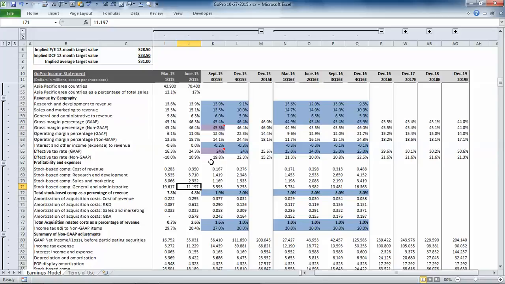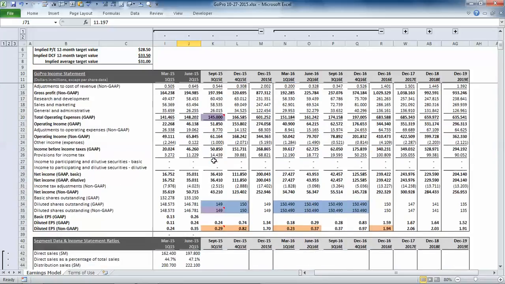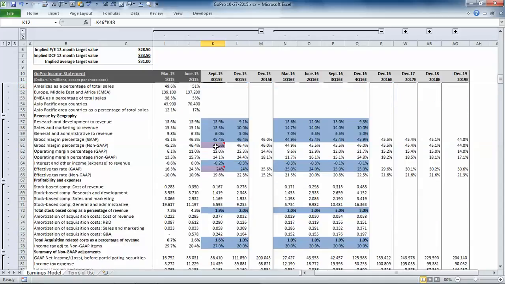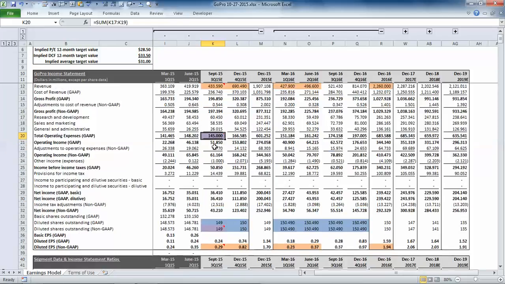Now, if we turn to the consensus estimates heading into Wednesday's release, revenue is expected to be $434 million, which represents the low end of management's guidance. If we take the conservative view and assume that gross margin is 45.5%, the low end of management's guidance, and operating expenses come in at the high end of management's guidance at $145 million, with the growth driven by R&D. And then we can assume that the taxes and the share count are in line with guidance.